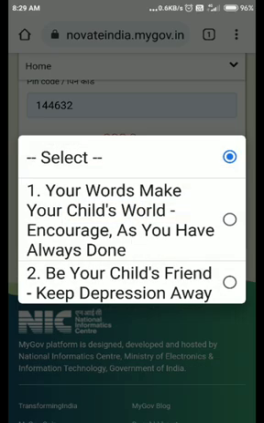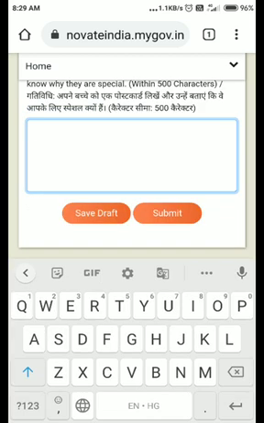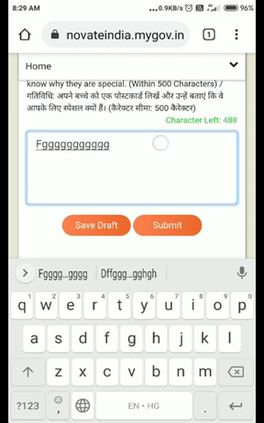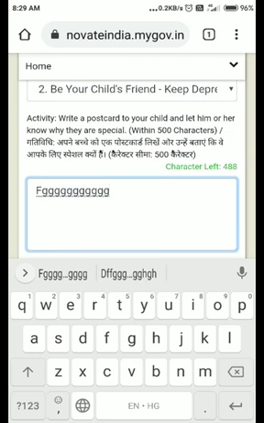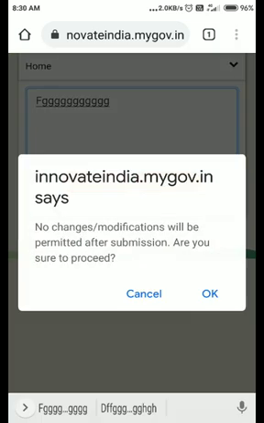Activity we are going to select here. Now the activity will be: your words make your child world. Encourage as you have always done. Be your child's friend. Keep depression away. For example, I'm just going to select the second option, and this is only for demo purpose. Okay, I'm just going to enter some demo text here. The instruction is also there, that activity, write a postcard to your child and let him or her know why they are special. And the content will be not more than 500 characters, and I'm just going to click on the submit option here.